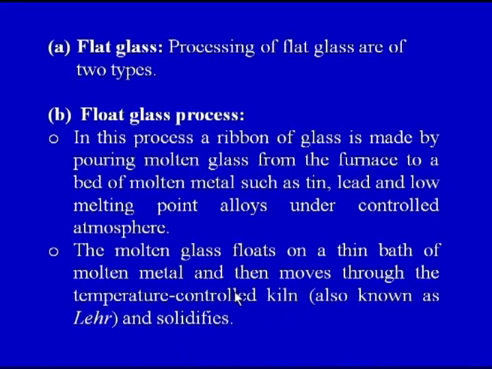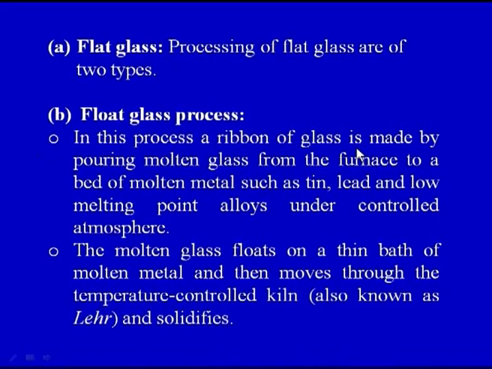In a float glass process, a ribbon of glass is made. In this process, a ribbon of glass is made by pouring the molten glass, sorry, not the metal. These are the processing techniques for glasses, so our focus is on glasses. So in this float glass process, a ribbon of glass is made by pouring molten glass from the furnace.